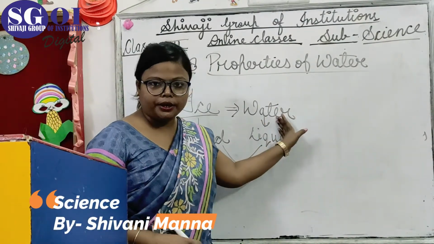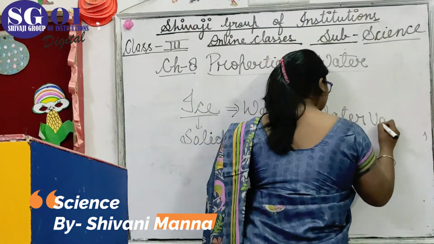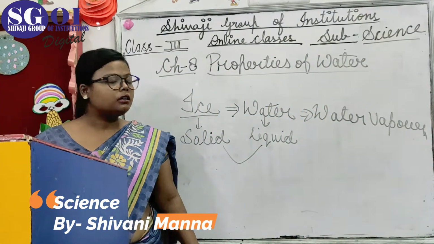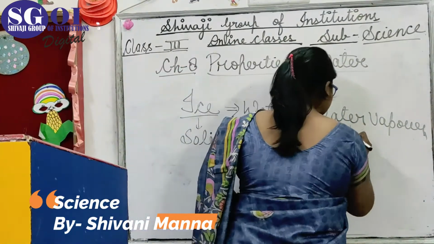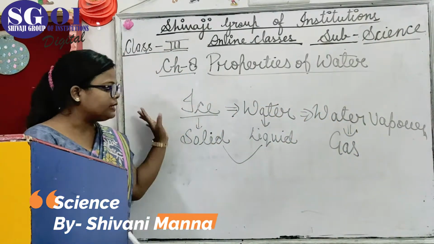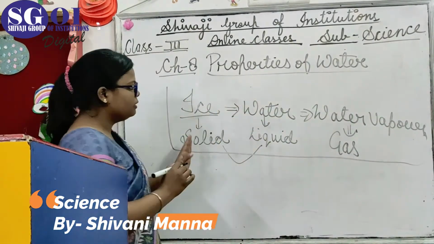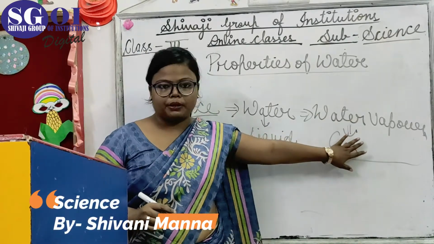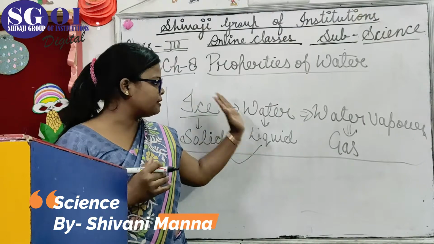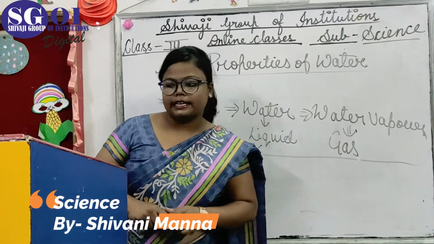When we boil that water, water vapor is there. We see water vapor in a gas form. So that's why water exists in 3 states of matter: ice, water, water vapor. We take ice, after some time ice melts, that is a liquid form. When we boil that water, water vapor is there, that is a gas form.